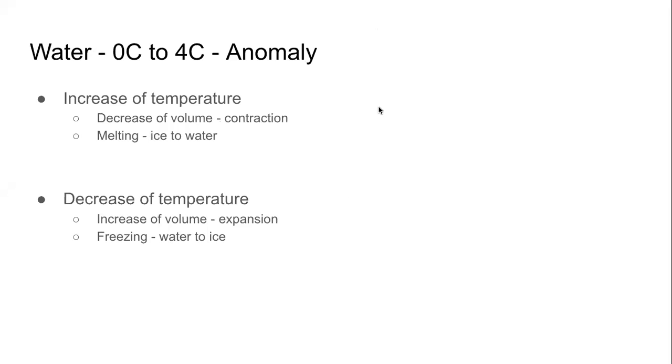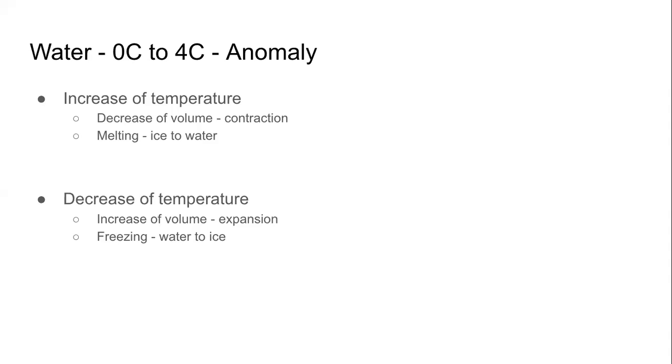But in case of water, specifically in this range of temperature, 0 degrees Celsius to 4 degrees Celsius, the general thing that happens with other substances does not happen, something else happens. What is that something else? Between 0 degree and 4 degrees Celsius, suppose we are moving from 0 to 4. That will happen when we heat, that is, we are increasing the temperature. When we do that, instead of increase of volume, the volume decreases. That means we have contraction, not expansion.